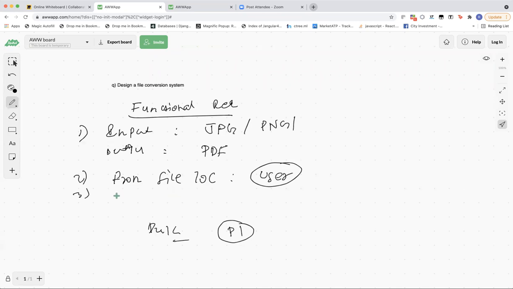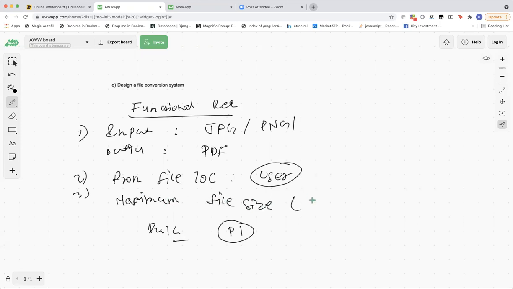Maximum number of inputs allowed. Can you elaborate on that? To convert into a PDF, if we take around 3 to 4 JPGs, what is the maximum size limit we can upload, or we can restrict the user to? Maximum file size.